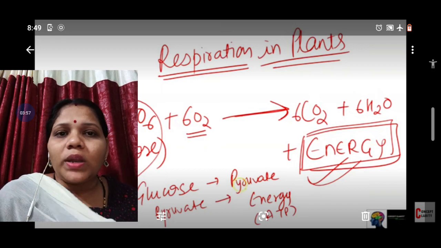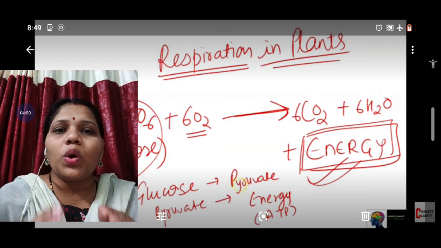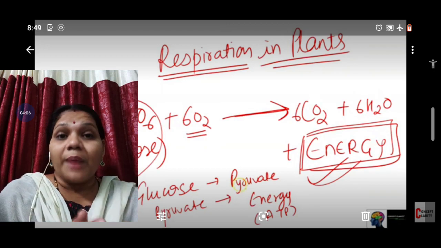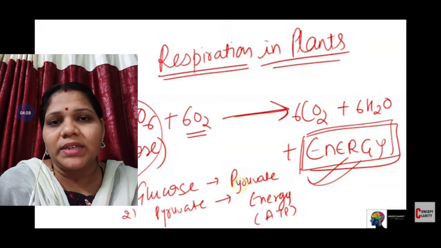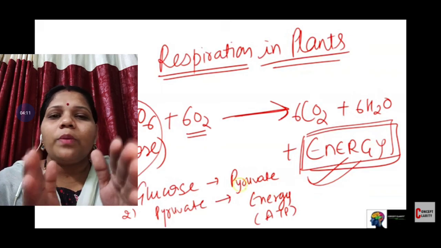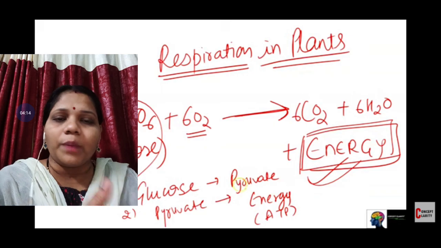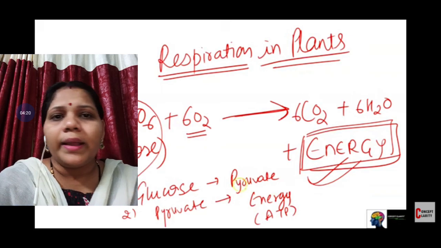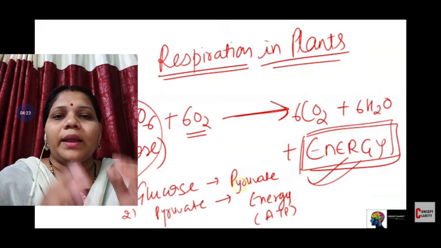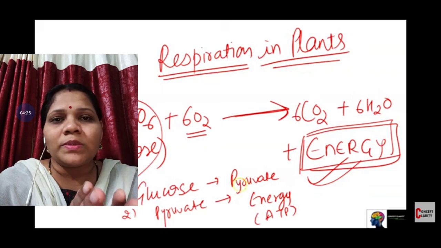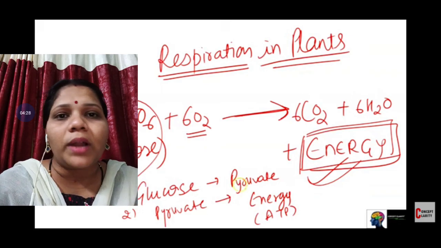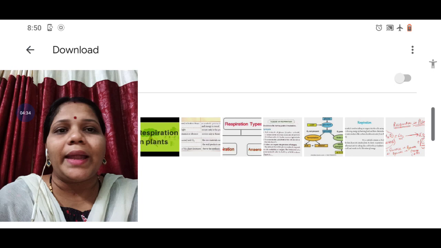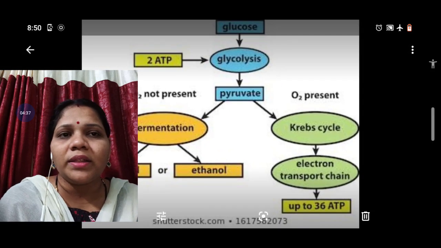You know that glycolysis is a single step where the glucose is converted to pyruvate. But the Krebs cycle requires three steps in which the pyruvate is converted into different molecules. So first we will read about glycolysis. In glycolysis, the glucose of 6 carbon atoms is converted to pyruvate, that is 3 carbon atoms. And glycolysis occurs in the cytoplasm.